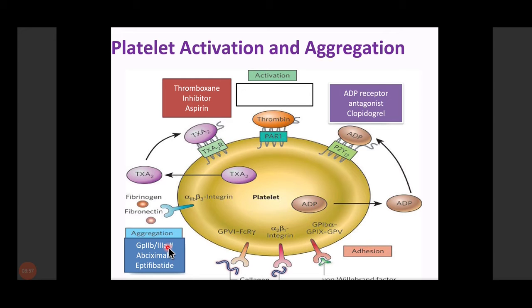Other than this, platelet activation is also promoted by thrombin, which acts through the protease activated receptor 1 and further increases the aggregation. So recently we also developed the thrombin PAR1 receptor antagonists, and these are atopaxar and vorapaxar. All of these agents we will discuss in the coming slides.